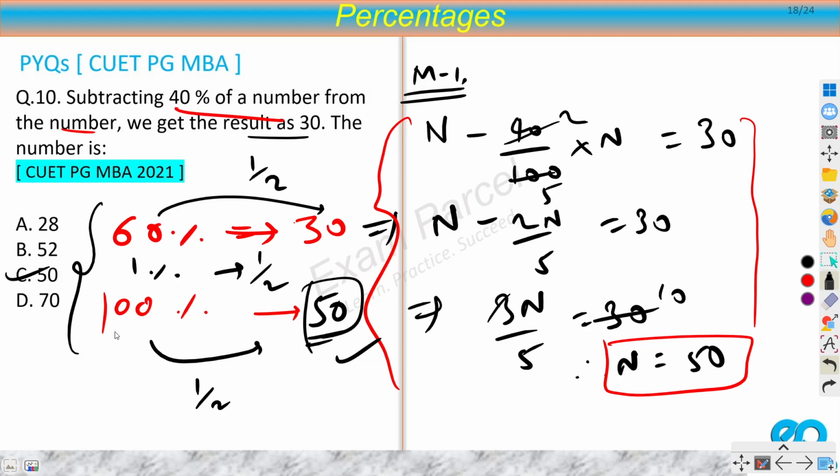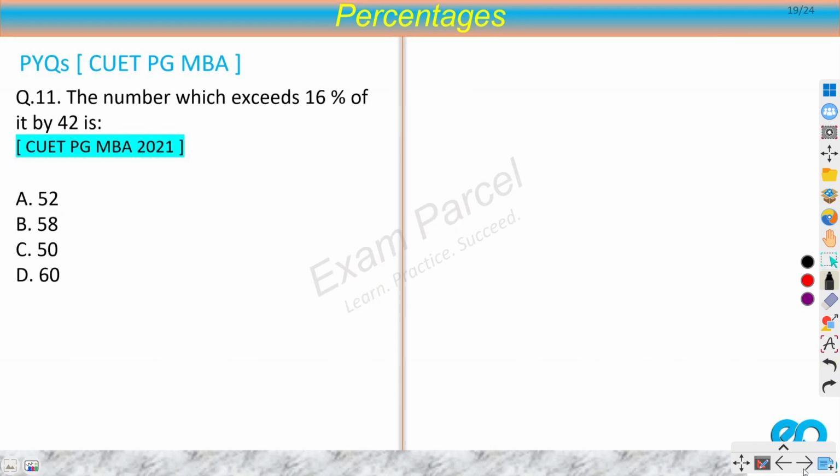So these questions should be solved in your mind only, or you can write it on paper this way, but you don't have to do it by this. This will take lots of time. This is not at all recommended.